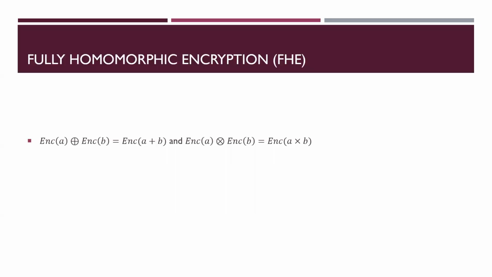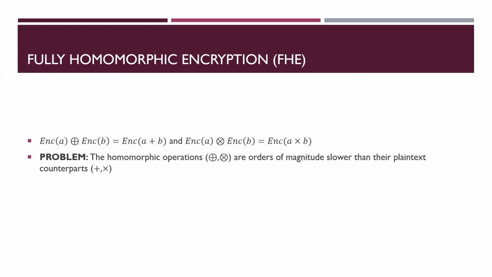Since addition and multiplication comprise a universal set of gates, we can directly encode every one-shot arithmetic or Boolean circuit, including that of model inference, into a secure computation. However, we still have a problem. The homomorphic operations used by FHE are orders of magnitude slower than their plaintext counterparts, so this direct translation results in a computation that's far too slow to be of any practical use.